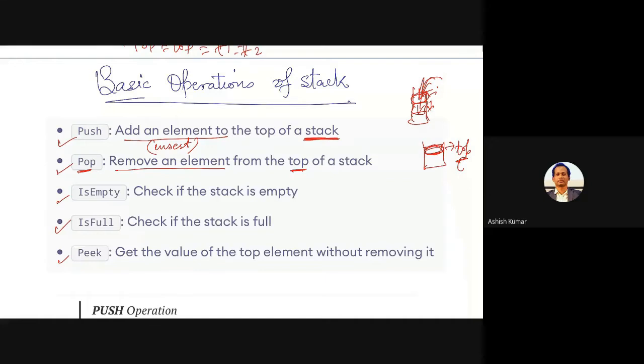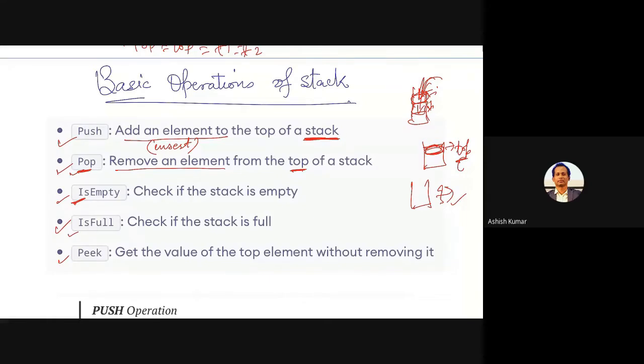Then you have the empty check. What if the stack is totally empty? If you have a stack where there is nothing, and you say pop, what will be coming out? Nothing. Or you have to show an error message. We'll discuss later.